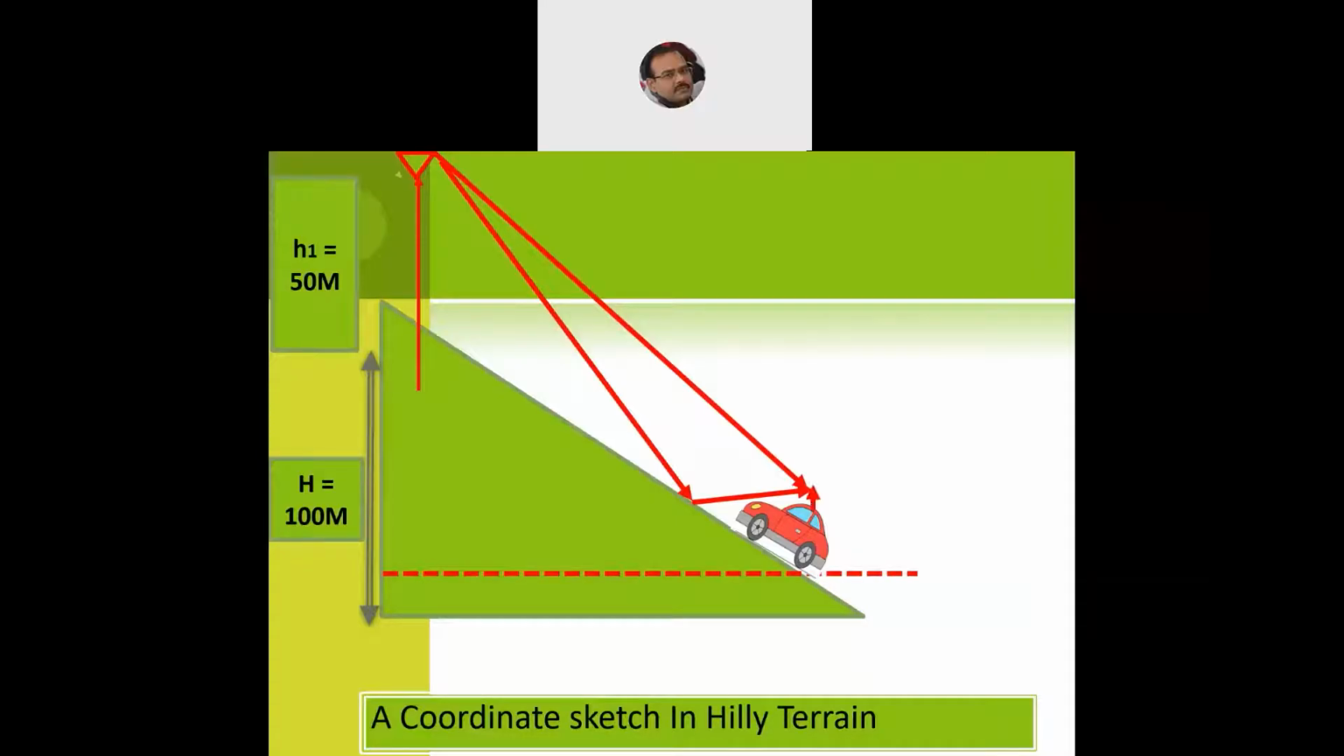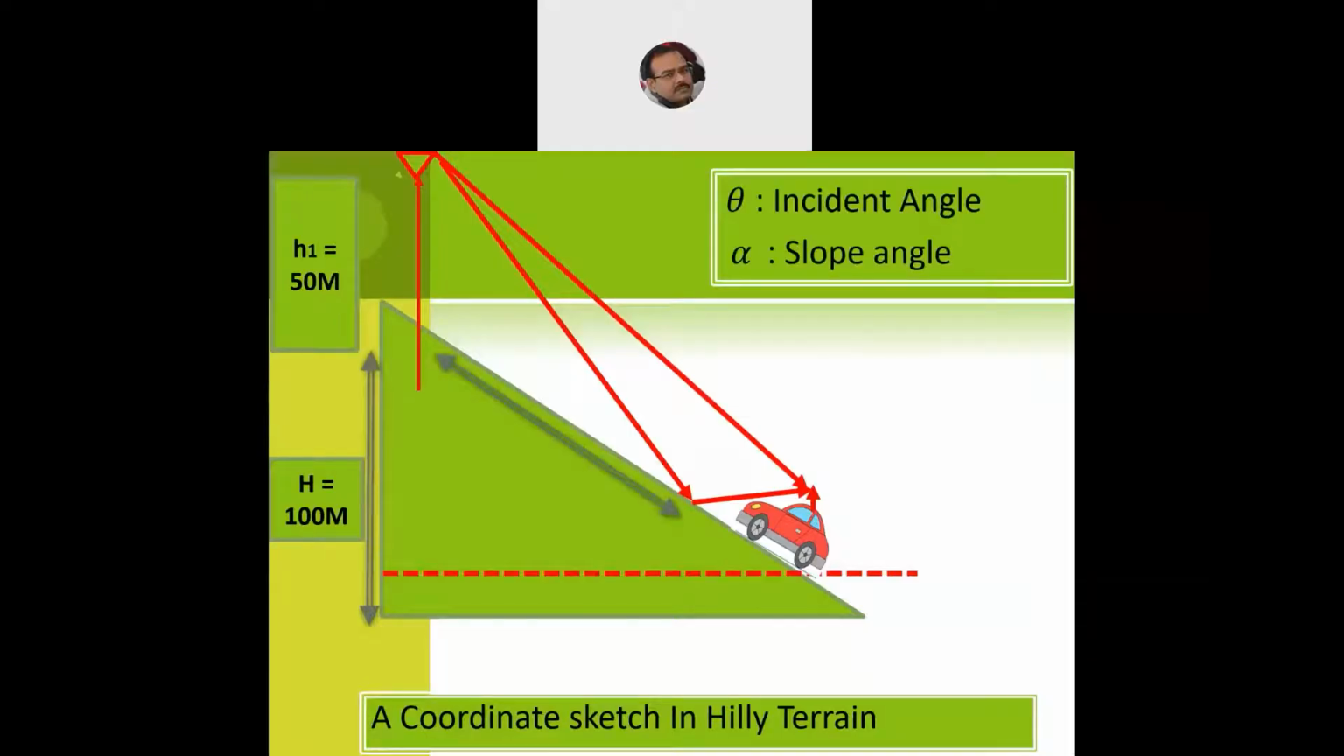Now we need to again compute the angles. Again we will have two angles, the incident angle, and here we will have the slope angle, which we depict by alpha. Instead of the elevation angle, we'll compute the slope angle, alpha, when the vehicle is moving up the hill. So this is our theta, the incident angle, which was there in the previous example also, when the vehicle was moving on a flat terrain. And we'll also compute alpha, the slope angle.